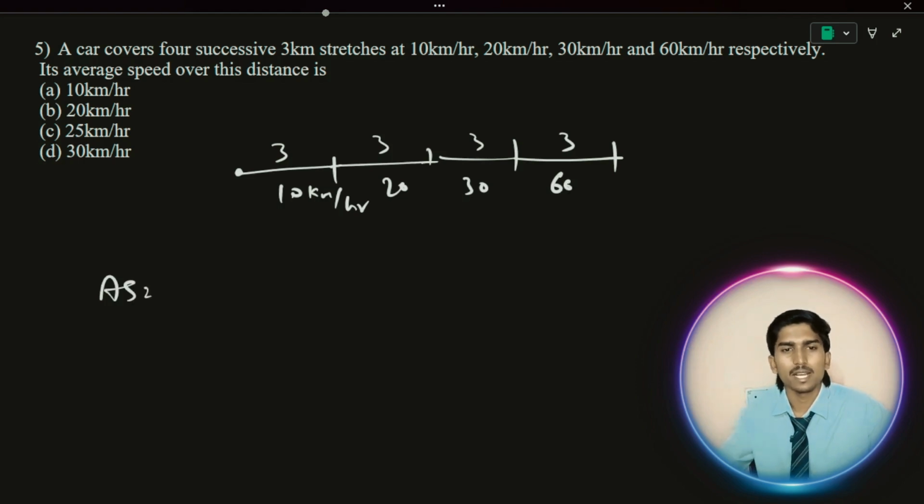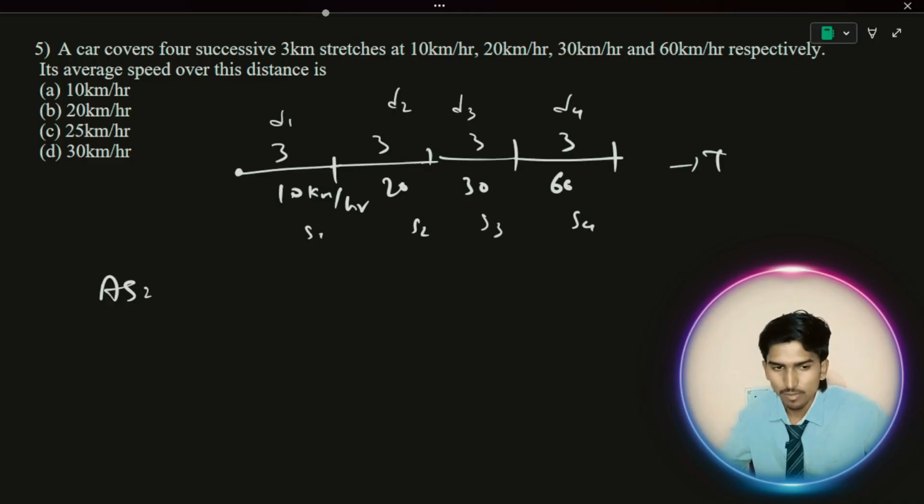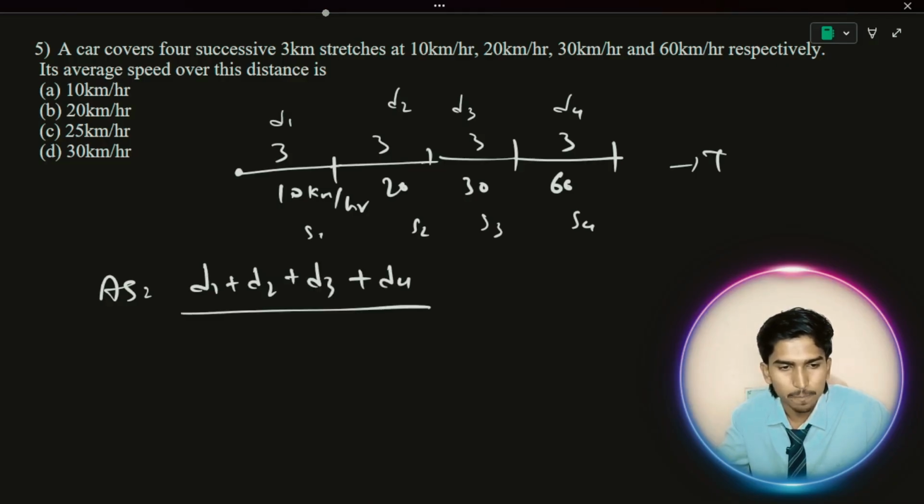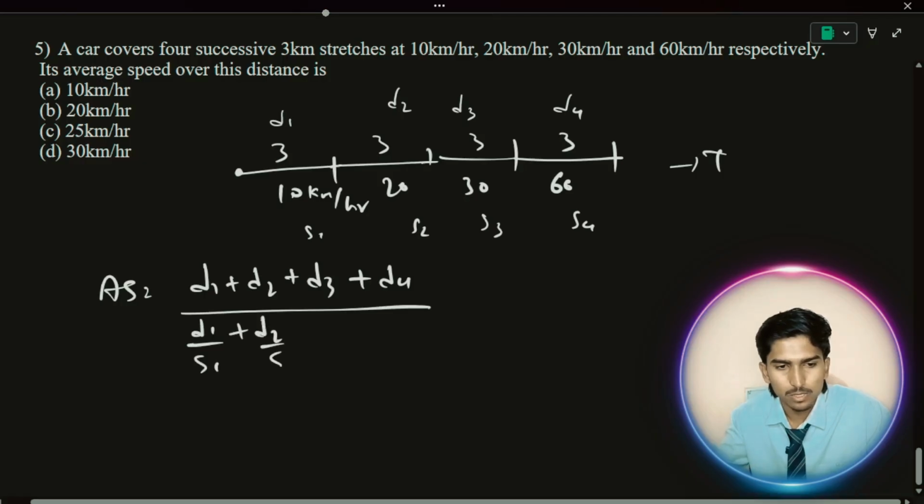How to calculate? I already told. Total distance, this is d1, d2, d3, d4, and this is speed 1, speed 2, speed 3, speed 4. When time is not given, I already told what formula you should use. Just apply that: d1 plus d2 plus d3 plus d4 divided by d1 by s1, d2 by s2, d3 by s3, and d4 by s4.